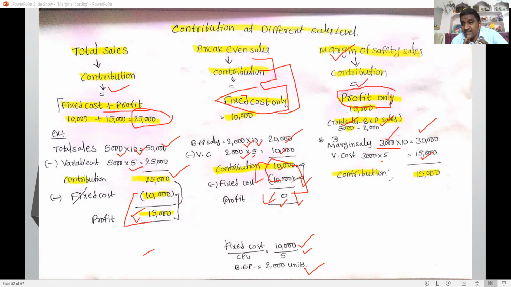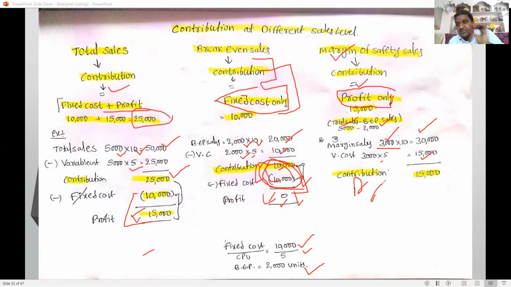Fixed cost is not deducted. Why? Fixed costs are already covered at the BEP level. BEP means total sales equal variable cost plus fixed cost, so fixed costs are already deducted at the BEP level. In margin of safety sales, we only have to deduct the variable cost. Margin of safety sales include only the profit. This contribution is nothing but profit. So at margin of safety sales level, contribution is equal to profit only.